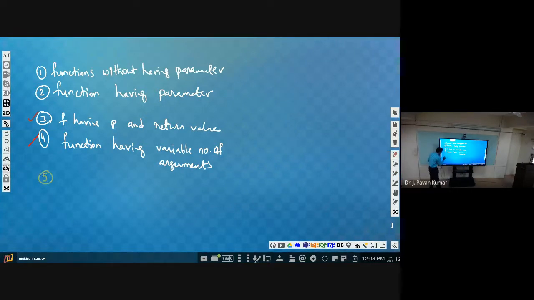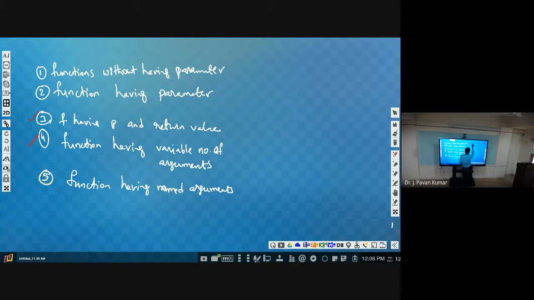Another one is, I think it is not visible properly. Yeah. Fifth one is function taking named arguments. Named arguments in the sense,